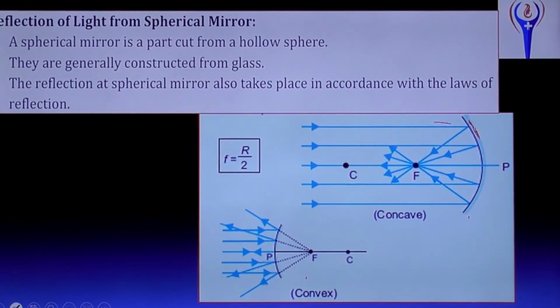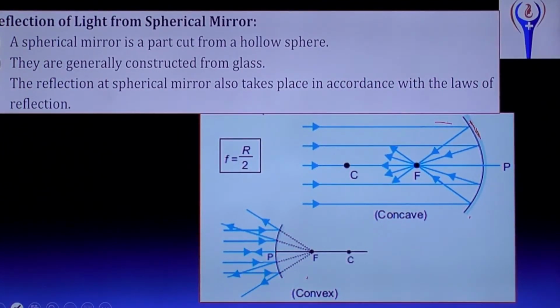A spherical mirror is a part cut from a hollow sphere. That is, this is a sphere; cut a small part and remove it. That is the spherical mirror, which may be concave or convex. If it is coated on this side, it will be concave, and if coated on this side, it will be convex. They are generally constructed from glass, normal glass only.